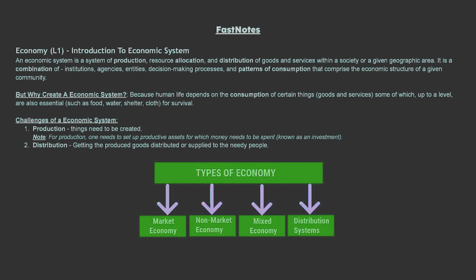Challenges of economic system. 1. Production. Things need to be created. Note: for production, one needs to set up productive assets for which money needs to be spent, known as an investment. 2. Distribution. Getting the produced goods distributed or supplied to the needy people.